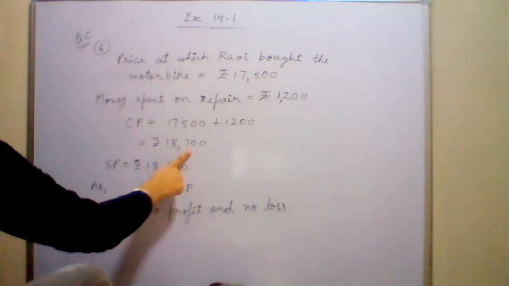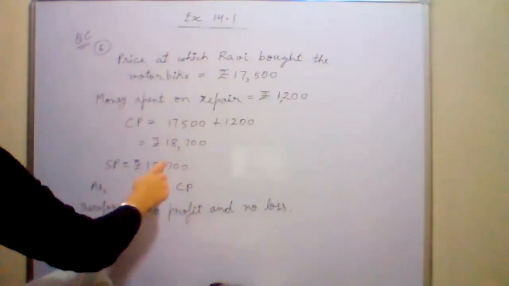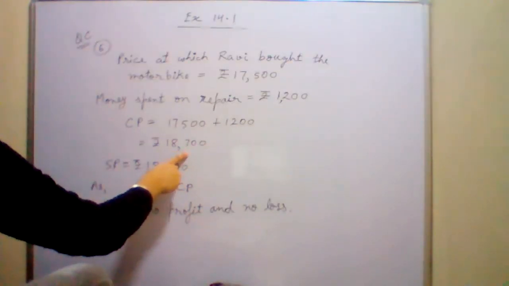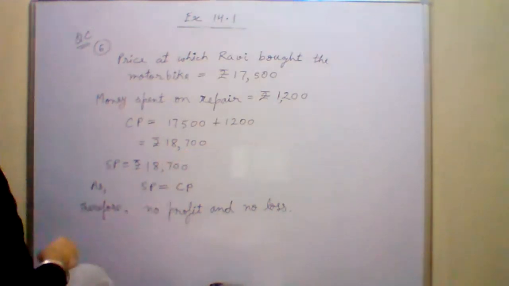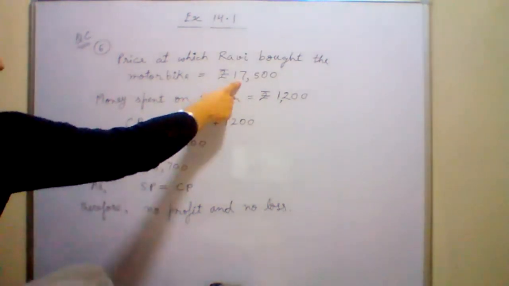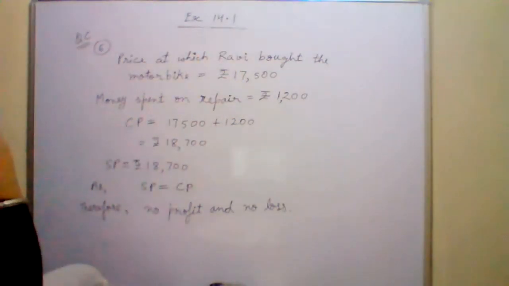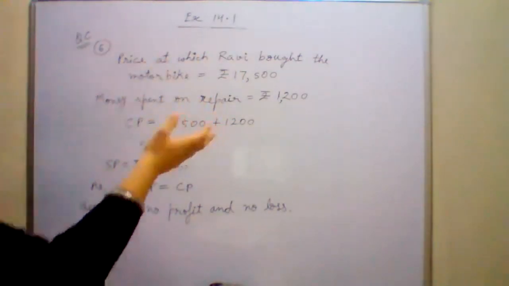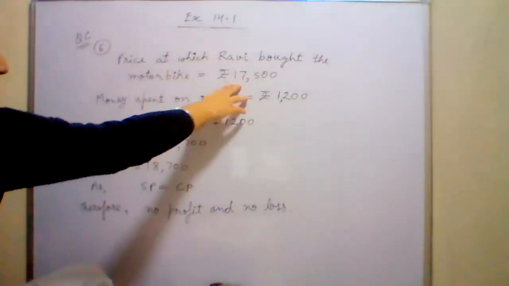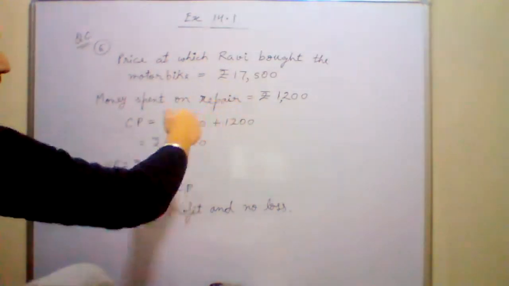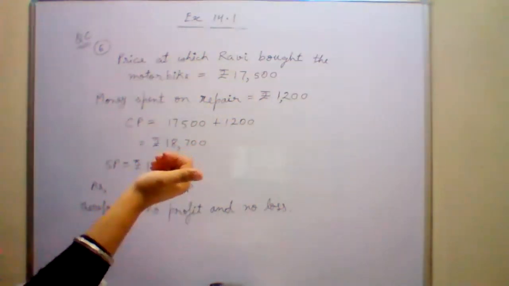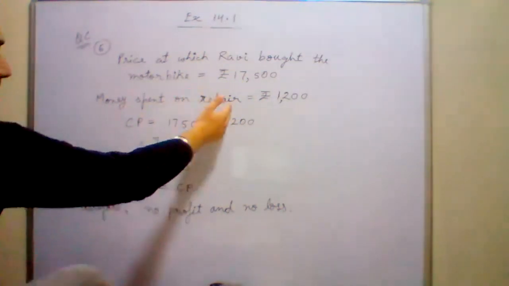Is this clear to everyone? Cost price, everyone? I want a response from students. Please explain once again. Yes, sir, it's clear. I told you that he purchased it for 17,500. What is the price? He paid 17,500 to purchase the motorbike. Then he spent money on repairing the motorbike. Something was wrong in it, so he got it repaired.